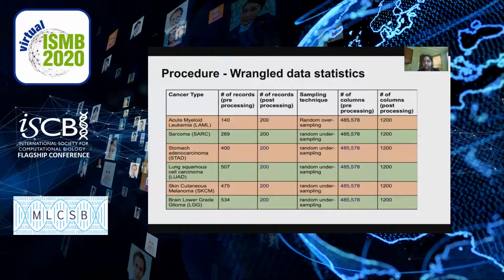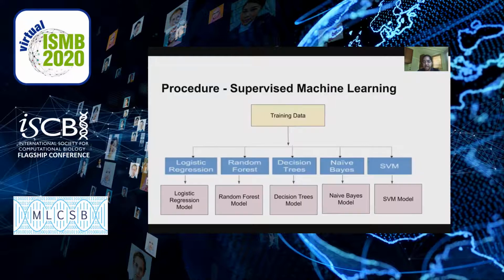The table shows the data after I wrangled it. Each cancer has 200 records and 1,200 columns. Since I had created the labels for my data, i.e., the cancer type, I decided to use supervised machine learning algorithms. I used logistic regression, support vector machines, Gaussian naive Bayes, decision tree, and random forest algorithms.